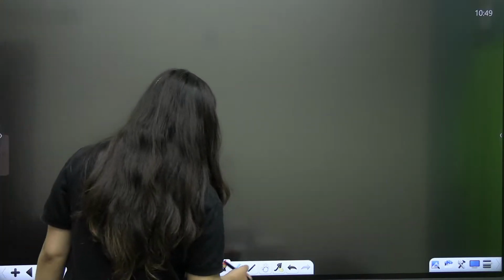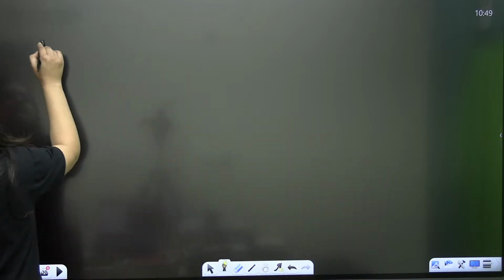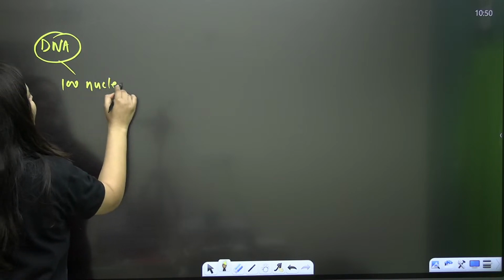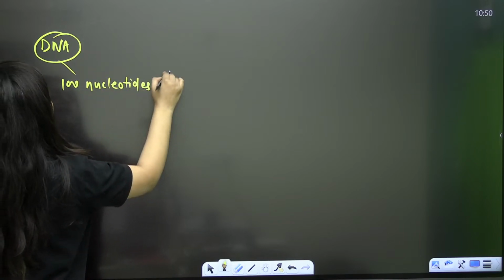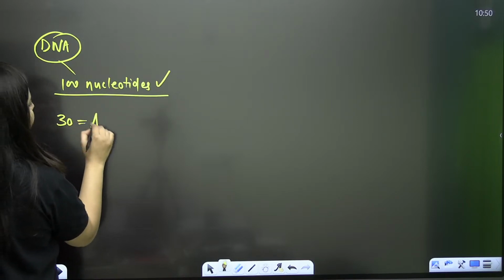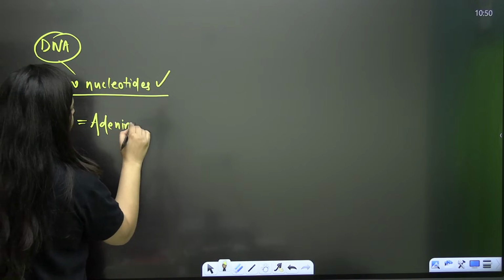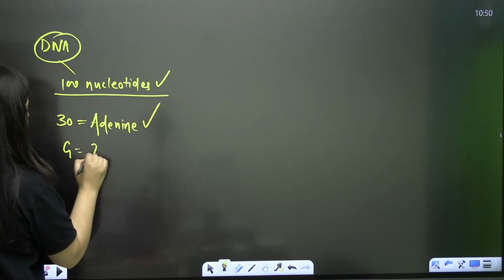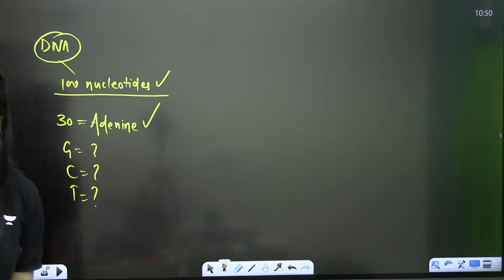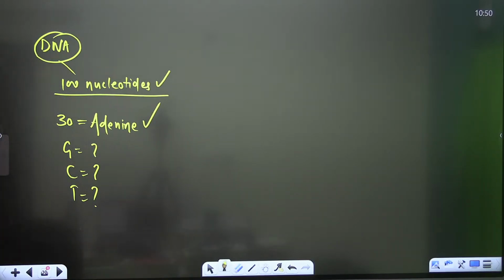Now, see, let's say there is a DNA having 100 nucleotides, that is 100 bases. Out of it, 30 are adenine. So tell me about the guanine, cytosine and thymine. Quick. Just tell me quickly.